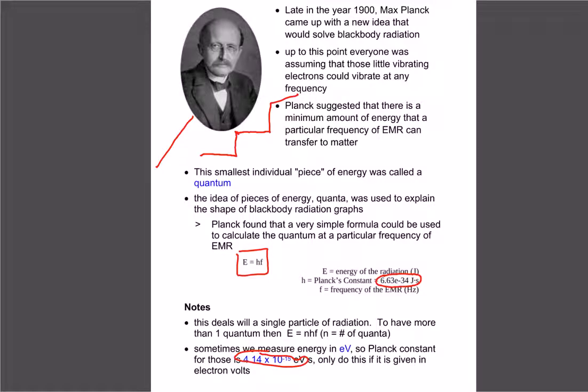So it just depends whichever way the question is given to you, pick one or the other. And also remember, this is for one quantum. If we just have one quantum of energy, that's how we're going to use E equals hf. Obviously if we have more than one, if we had 2, we'd double it. Or if we have 10, we times it by 10, and so on.